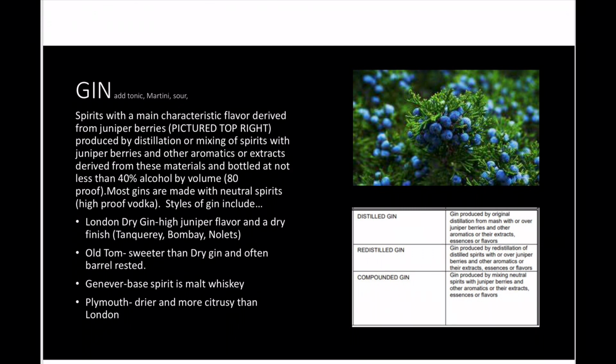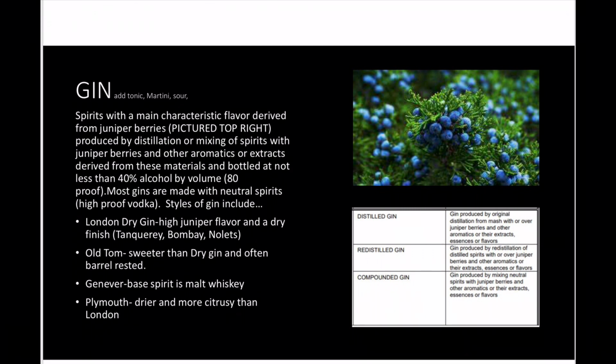They are occasionally barrel aged, but what we're really talking about here is clear malt whiskey, then infused with the flavors of juniper. That gives you that pronounced flavor of the malt whiskey, as well as all of the wonderful botanicals that you use to flavor it. And then there is the Plymouth, which is drier and more citrusy than London, but there's only one producer of that style of gin. So three of the legal categories for gin.